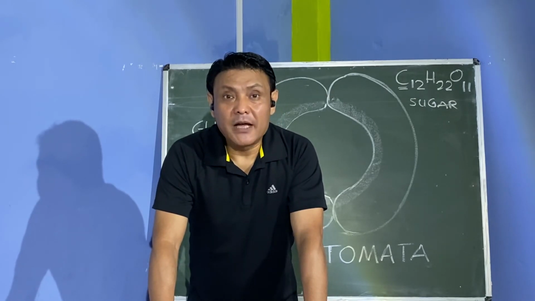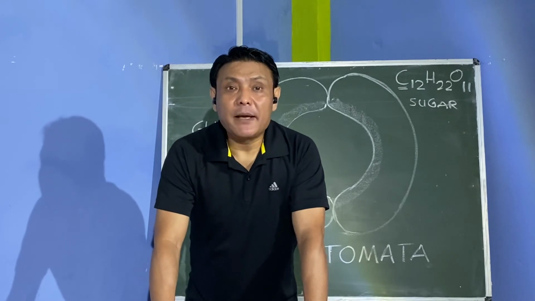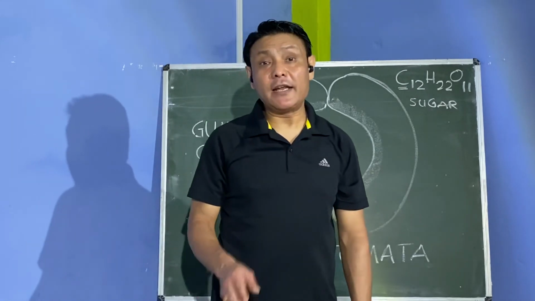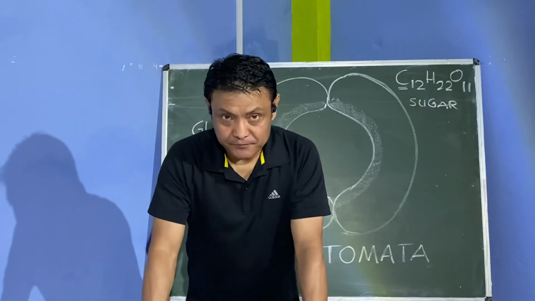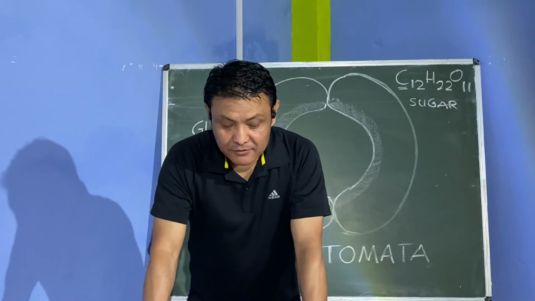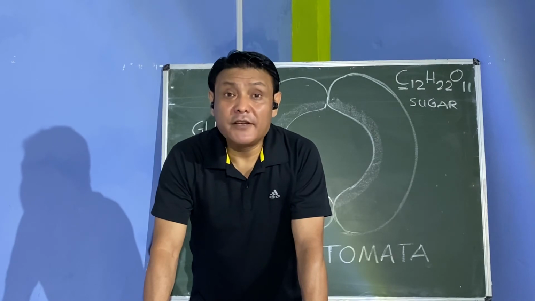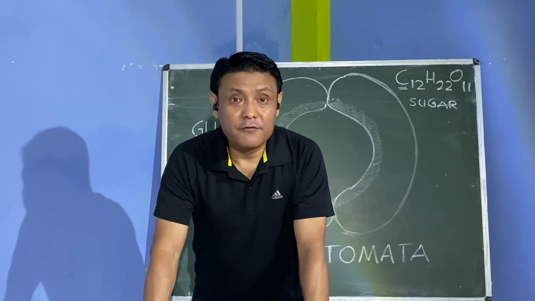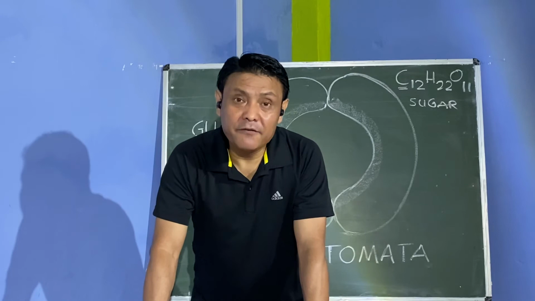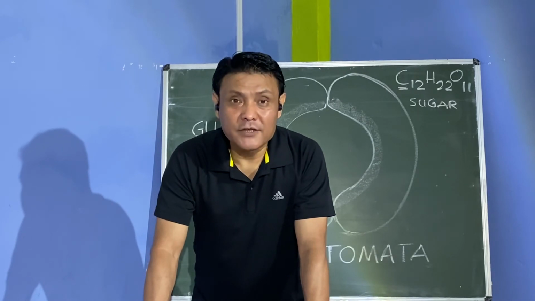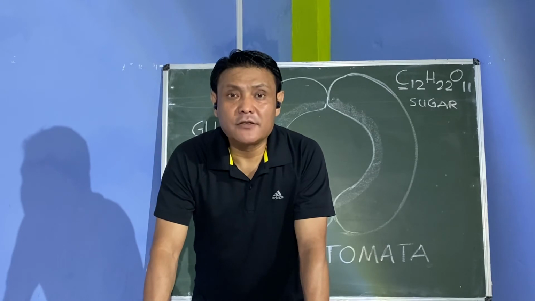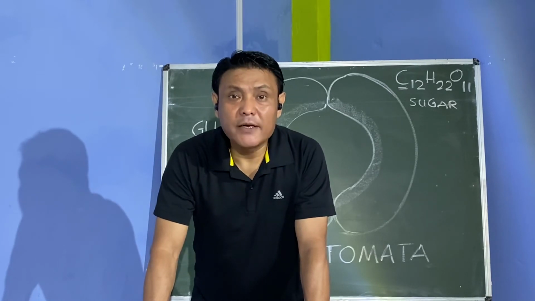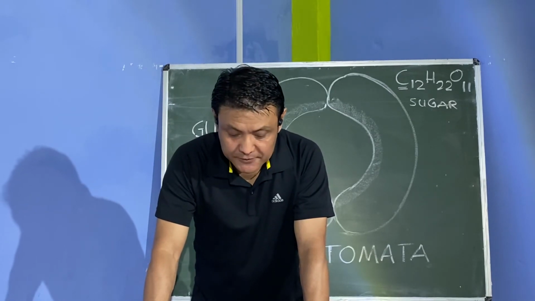Temperature. Now, we need an optimum temperature for photosynthesis to take place, and the temperature ranges between 20 to 40 degrees Celsius. Okay. So temperature is also very important. If it's too cold or it's too hot, photosynthesis cannot take place. Even if it does, very little photosynthesis can take place. So therefore, the optimum temperature for photosynthesis to take place is between 20 to 40 degrees Celsius.